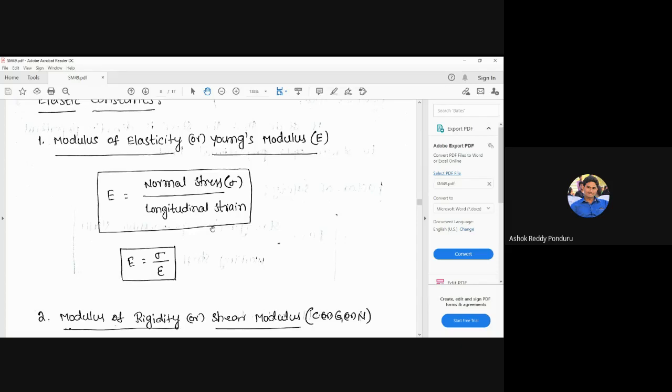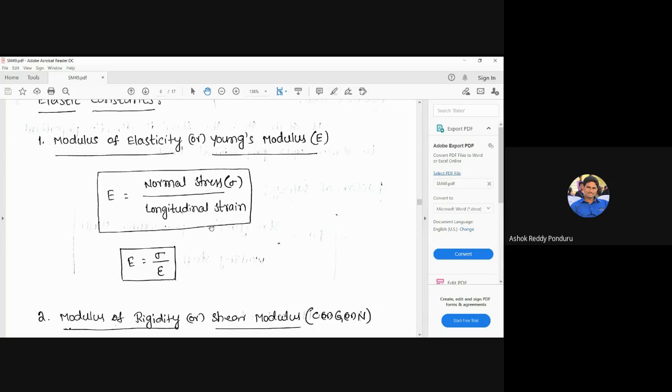Which strain also? Strains are classified in different ways: normal strain, shear strain, longitudinal strain, lateral strain, volumetric strain, circumferential strain, hoop strain. We use different kinds of strain in strength of materials. But which one are we considering? That is very important. Most students make a mistake here, simply calling it stress by strain. One thing you have to remember.